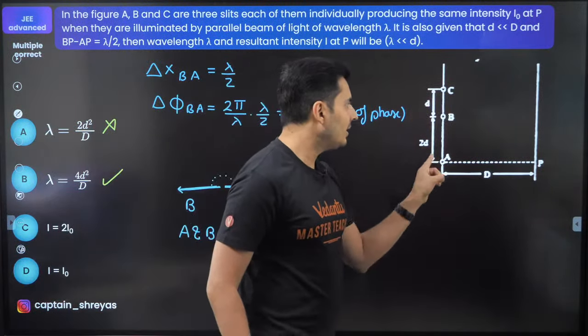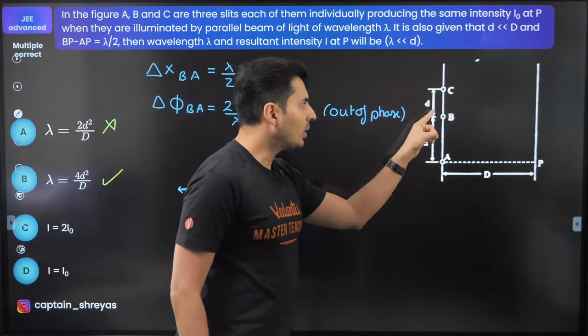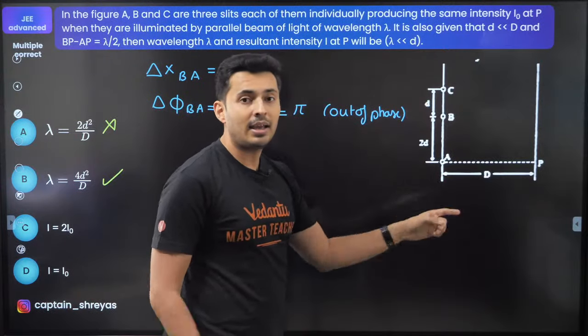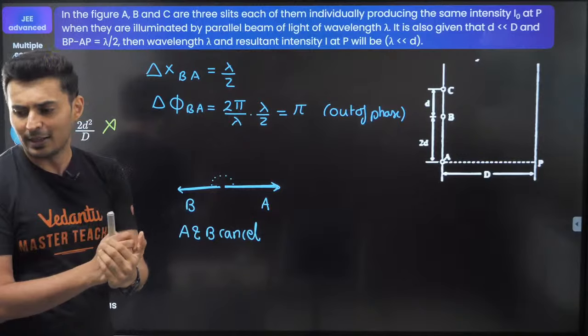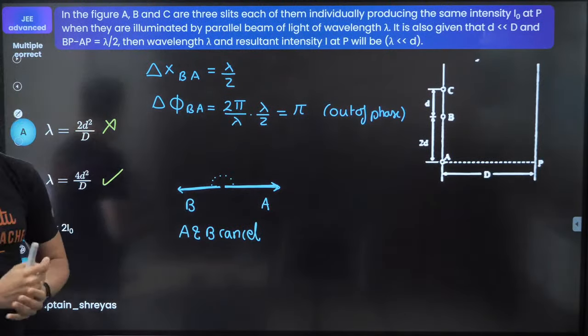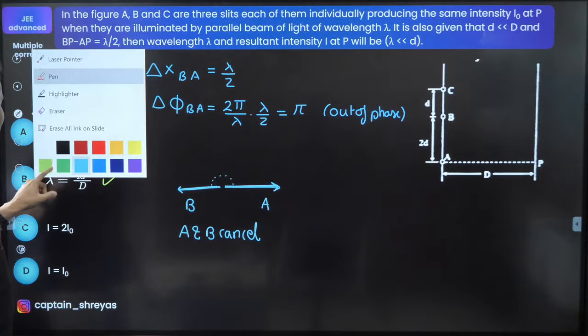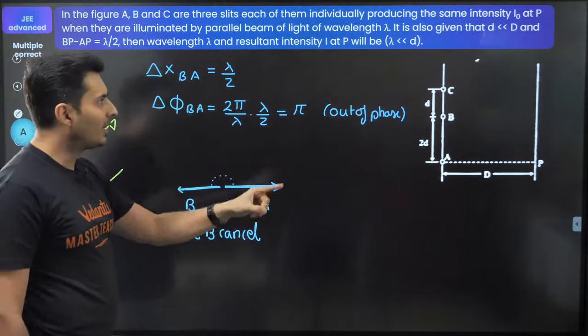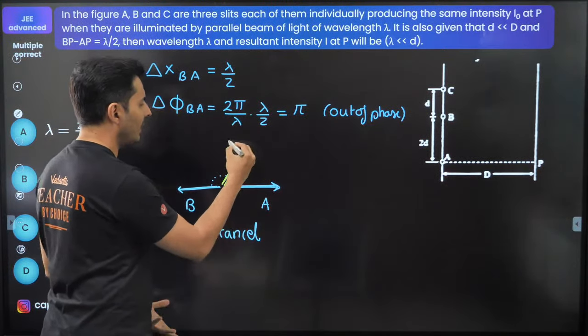So when all these three lights meet at point P, out of A, B and C, B and A have already completely cancelled out. That means destructively interfered. That's it. Now the only remaining phasor will be of C.